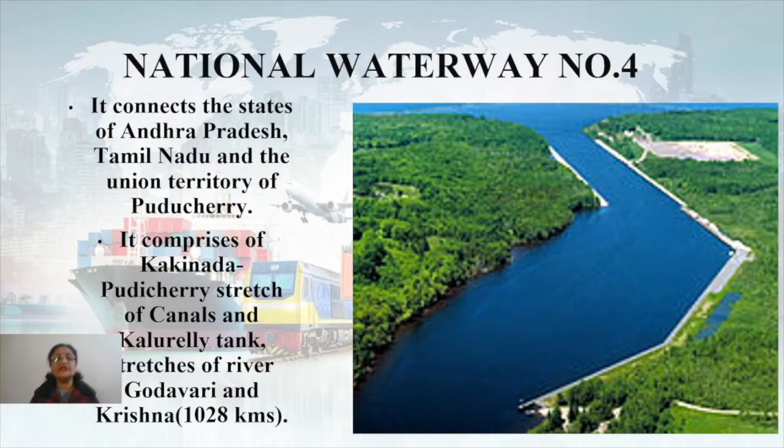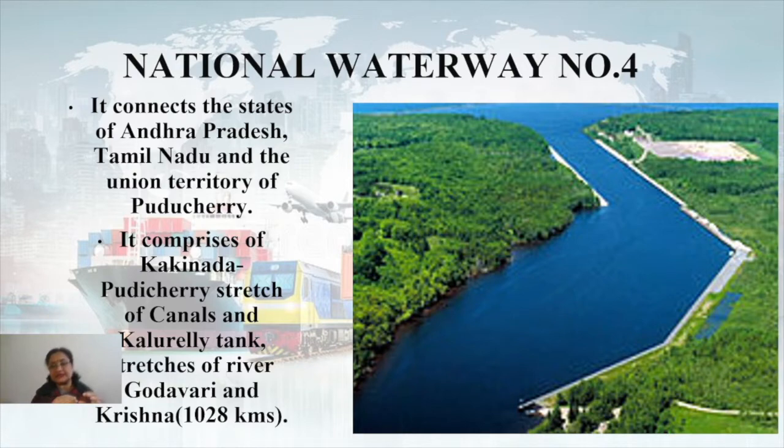Now let's talk about the next one, that is National Waterway number 4. It again is working in the southern region or the peninsular region. Now let's see what it is. It connects the states of Andhra Pradesh, Tamil Nadu and the Union Territory of Puducherry. Okay, Andhra Pradesh, Tamil Nadu and Puducherry. And it comprises Kakinada and Puducherry stretch of canals and Kaluveli tank, then stretches of river Godavari and Krishna.